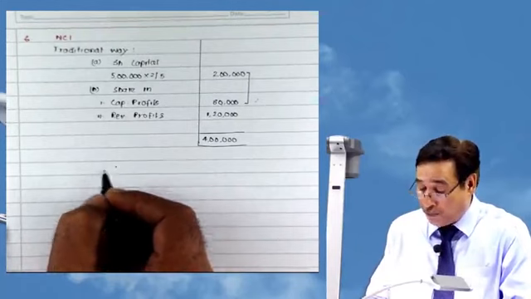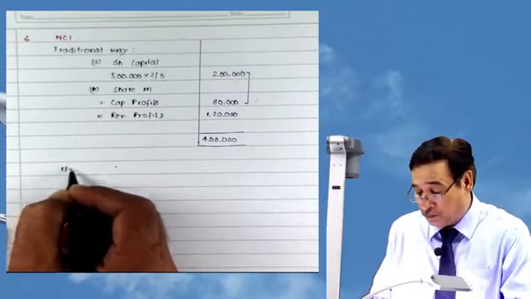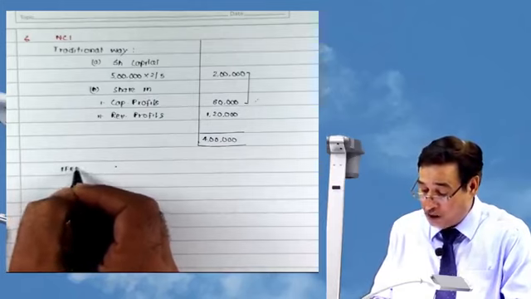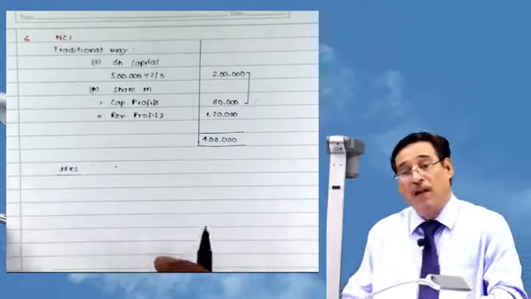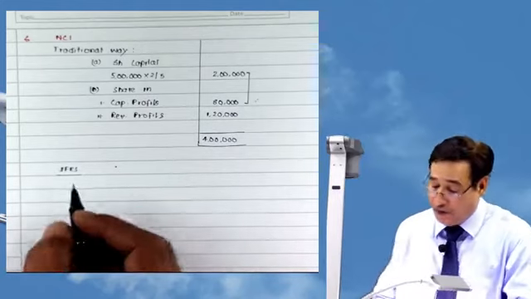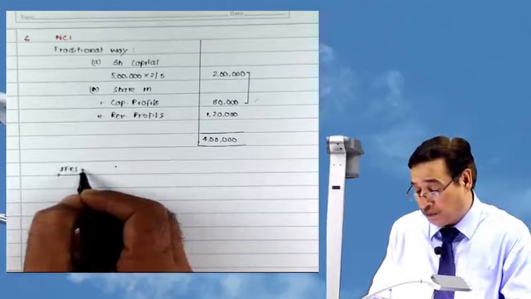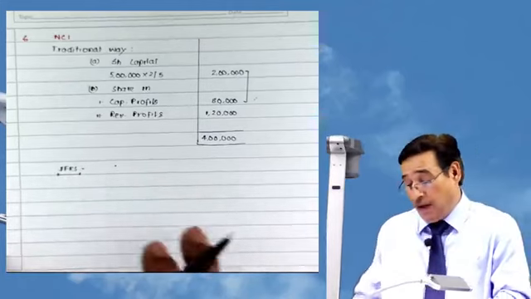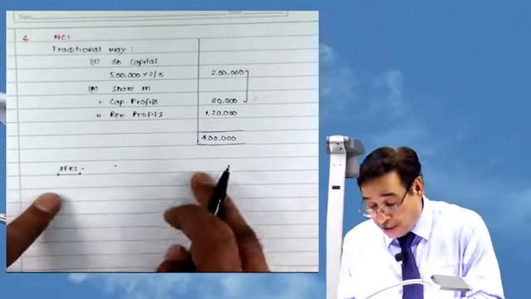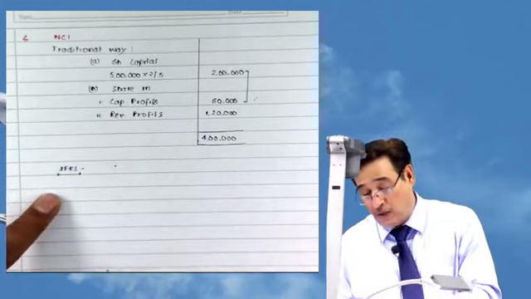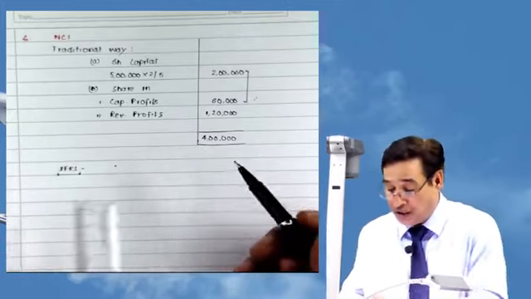So now, we will consider the IFRS. As per IFRS, remember one thing, all these things are being done as per IFRS. So we need to meet the parameters of IFRS. So as per IFRS, we need to compute the non-controlling interest this way around.